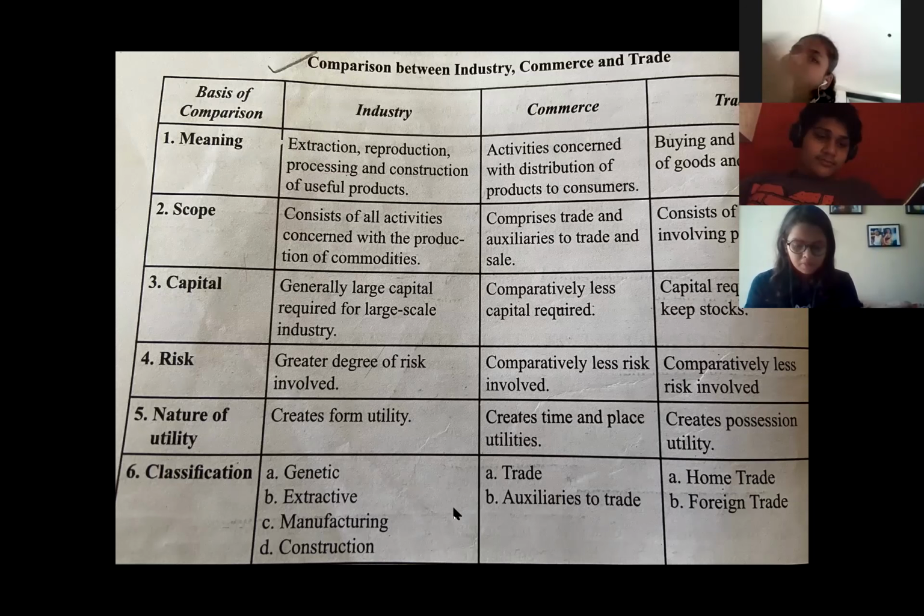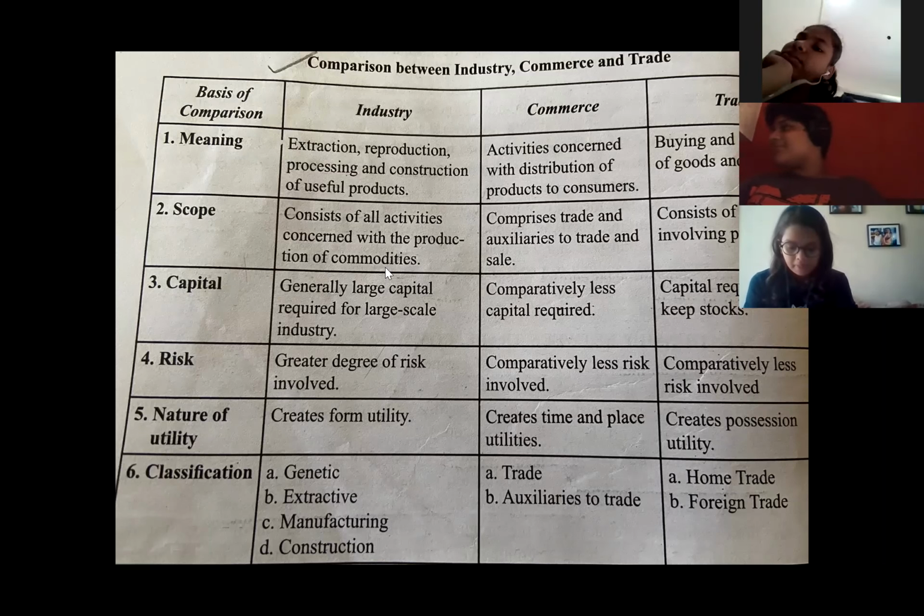Now, scope of all three of them. The scope is, industry consists of all activities concerned with only production of commodities, whereas commerce is related to trade and aids to trade. And trade consists of activities involving purchasing and selling of goods and services.